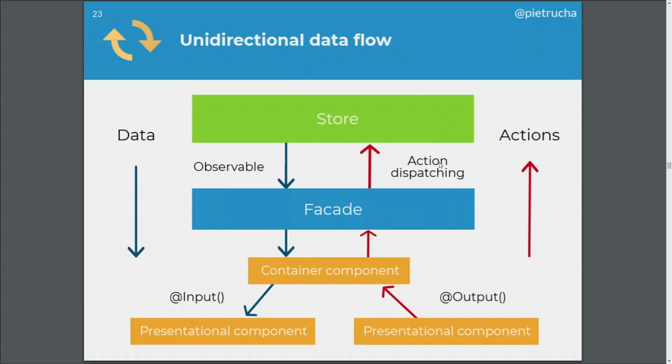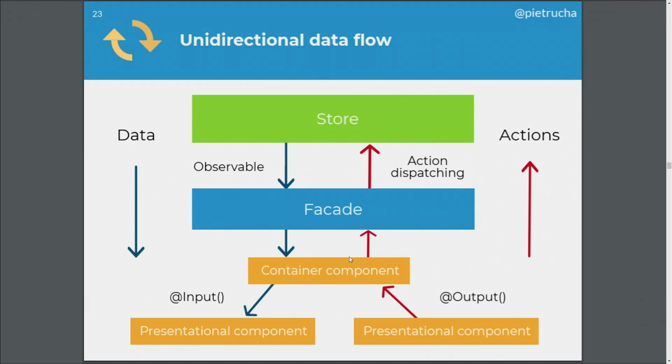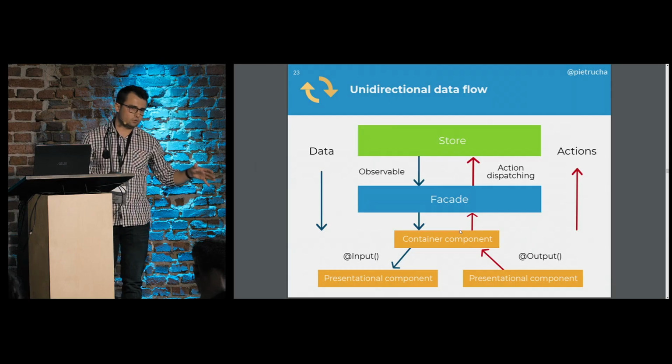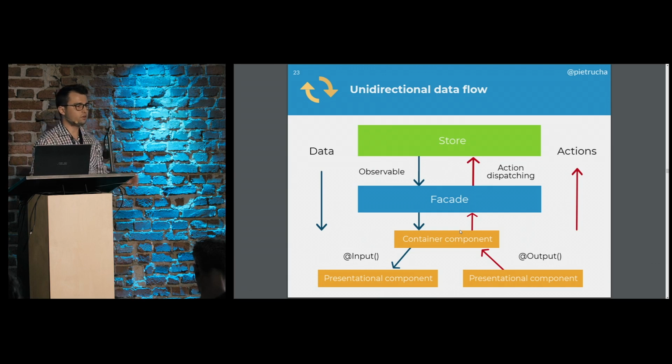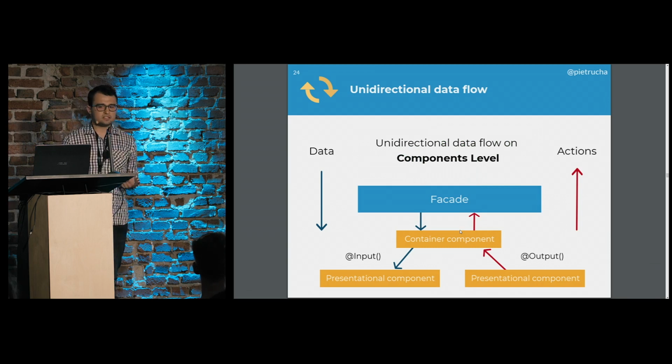When it comes to Angular, this part on the bottom, this container and presentational modules, components communicate in that fashion by default, by design. We can only put the data down from the higher level component to the lower level component with the input, and then we can only communicate with the component which is in the higher hierarchy level with the output, with the event. So basically, this is the components level flow. The data can flow only this way.